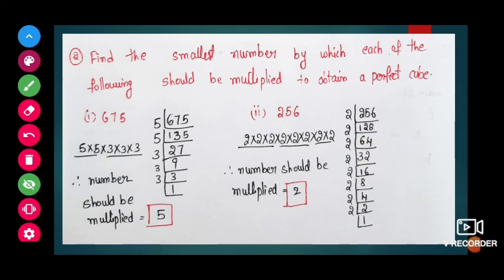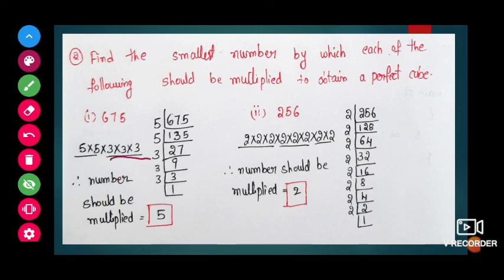675 will go in the 5 table. 5 ones are 5, 5 threes are 15, 5 fives are 25, 5 twos are 10, 5 sevens are 35, 3 nines are 27, 3 threes are 9, 3 ones are 3. So 675 we can express as 5 into 5, 3 into 3 into 3.